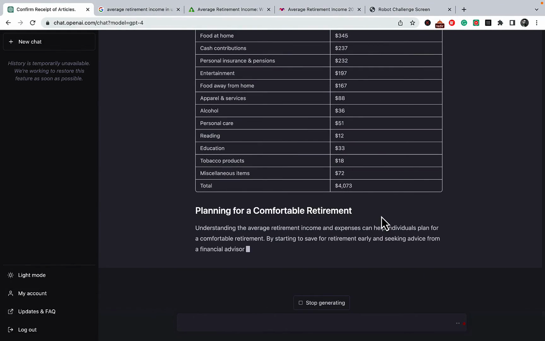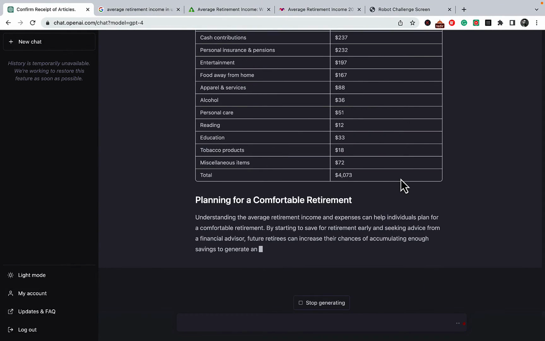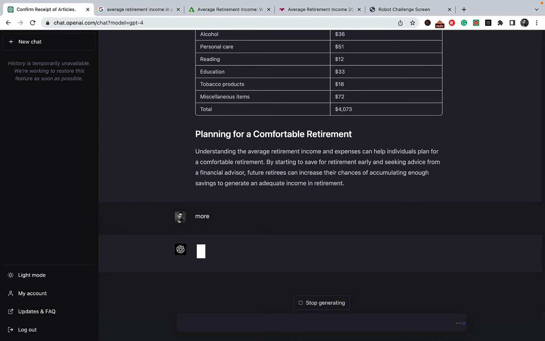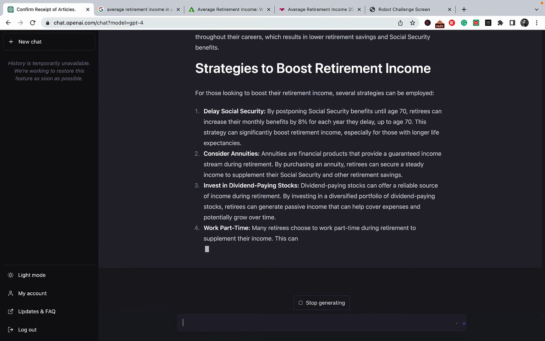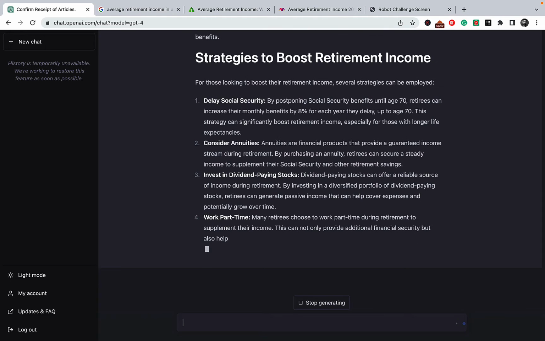And let's check the ChatGPT instead writing. And all these commands are going to be in my ChatGPT prompts library. Well, let's just go more, since it looks like it didn't finish. And it has been my experience that the more you feed the information, the better the article is.